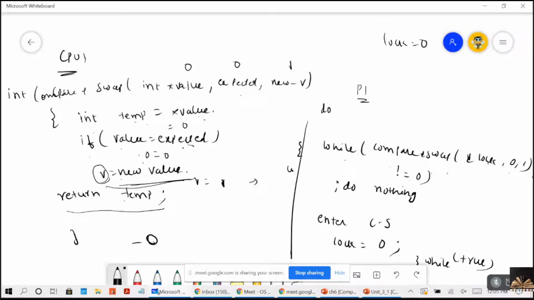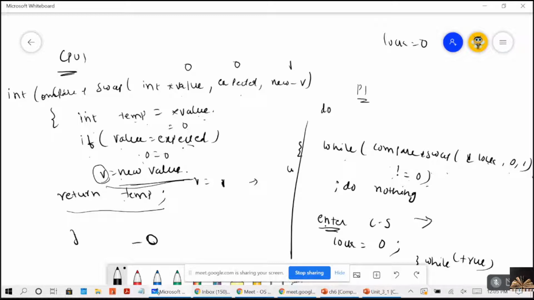0. Then coming to this, while condition 0 not equal to 0. Is the condition true or false? False. Then it will enter into the critical section.